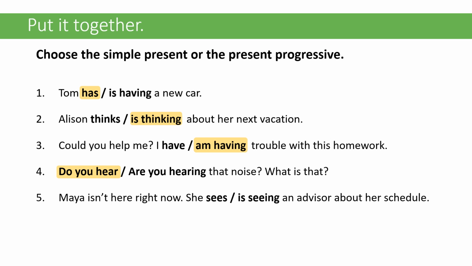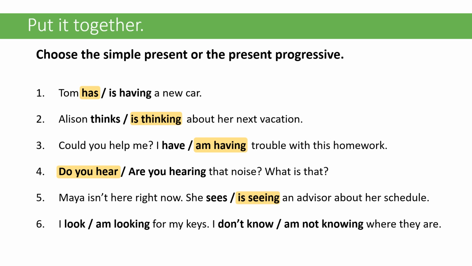We have two forms. So see, when we're talking about visually, like what is in front of us, what do we see? That's non-action. When we're talking about visiting or dating, then it can be action. So Maya isn't here right now. She is seeing an advisor about her schedule. So again, here look can have two forms. When we talk about look, if we're talking about how it appears, right? When we look at it with our eyes, it's non-action. But when we're talking about the activity of trying to find something, it can be action.